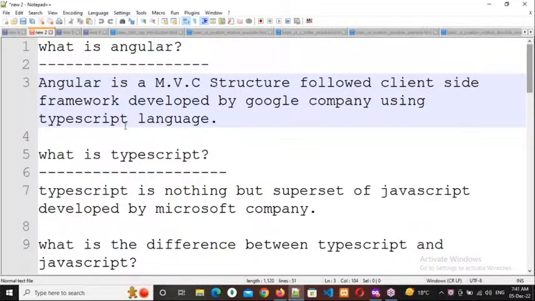Suppose you are developing an application by using the Java language. So who will be the owner? You, or else the person who developed the Java language? Java is developed by Oracle, but I'm not asking about who developed it.